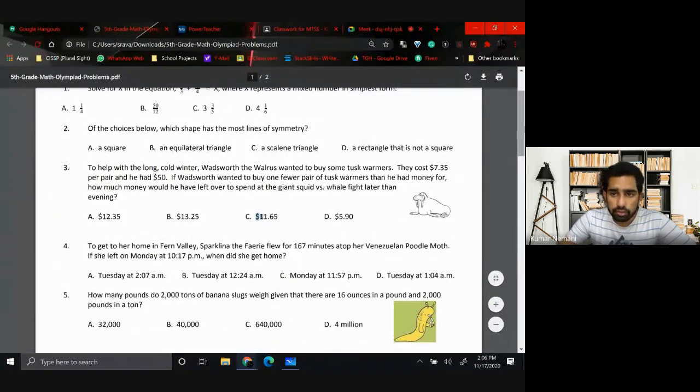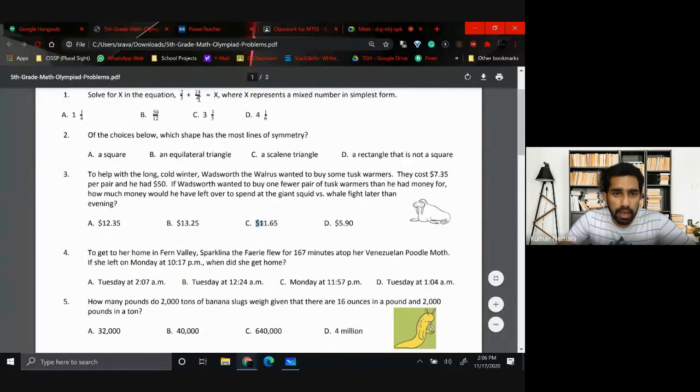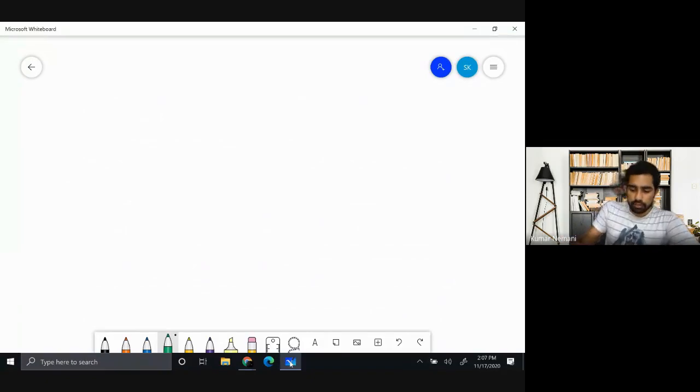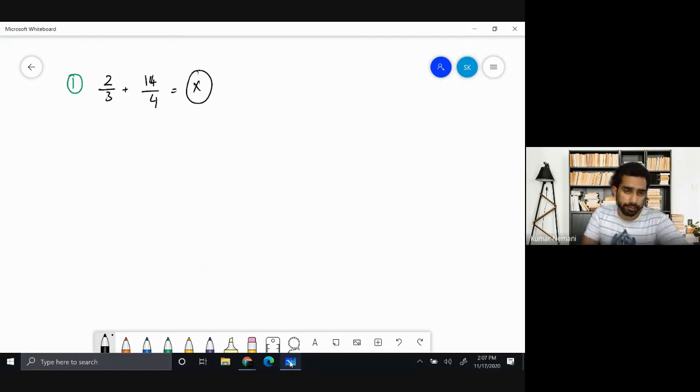So we'll have to solve for the value of x. You have to find the value of x where 2 over 3 plus 14 over 4 is equal to x. So this is something that we need to find. So our first question is, okay, let me write down. 2 over 3 plus 14 over 4 is equal to x. You need to find the value of this x.